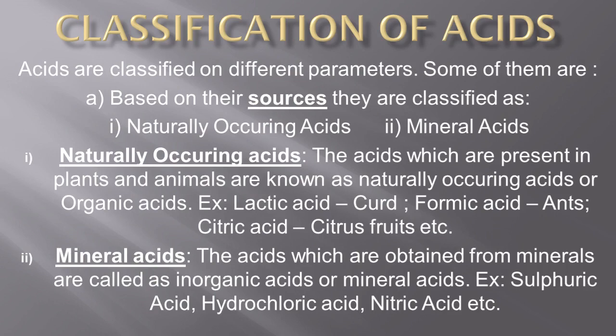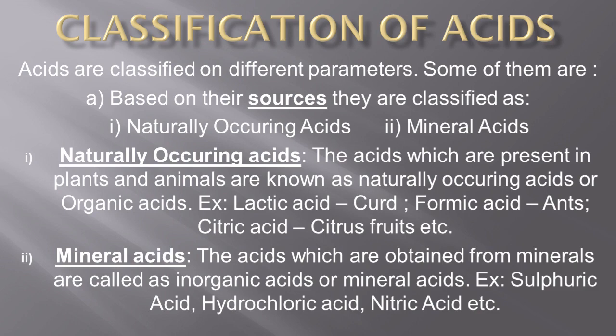Coming to the classification of acids now. As we know, acids are classified based on two different parameters. One is the source, another one is the strength. Source means origin, from where the acids are obtained. Depending upon this category, we can say the acids are natural acids and mineral acids.